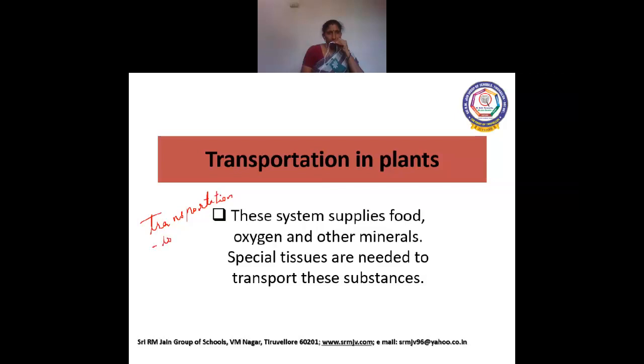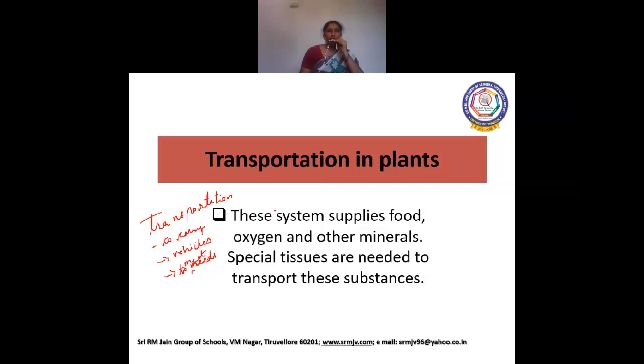This is to carry. We use the word transport in our daily life, in our daily language. To carry things. Yes, we use vehicles to carry things. And why do we do this? To meet the needs of the people.